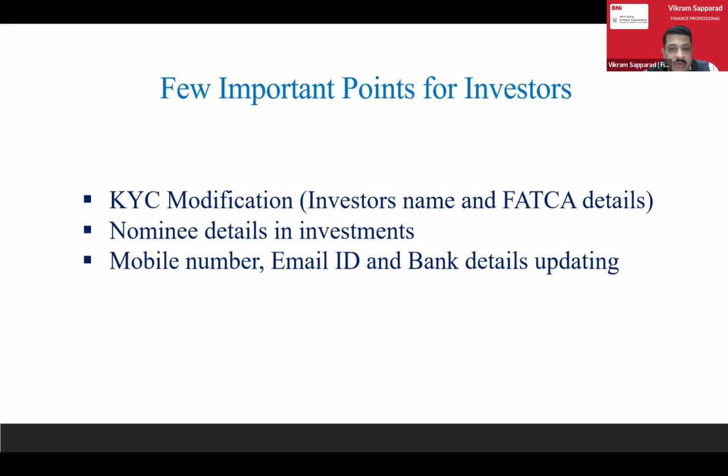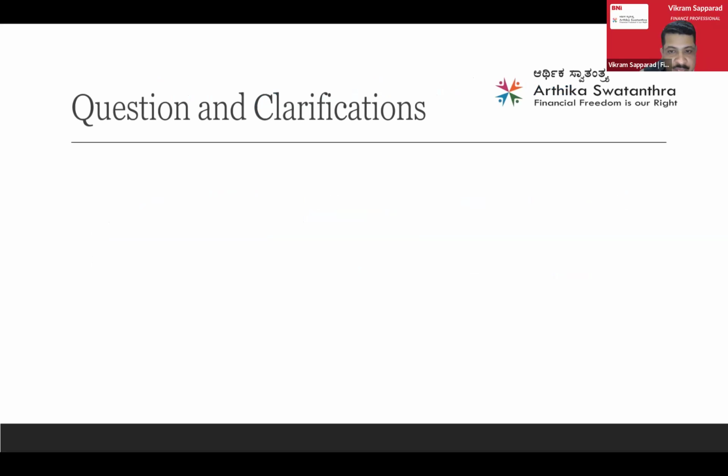Ensure that whatever I'm withdrawing gets credited to my current bank account with the current IFSC code. In many cases, for example, Citibank, people have started investing through Citibank. Now Citibank has merged with Axis Bank. So we have to update the IFSC code of Axis Bank into your folio so that when you're withdrawing, there will not be any difficulties. So these three things, please remember. In case the name is updated or PAN card is updated, we have to do KYC modification.